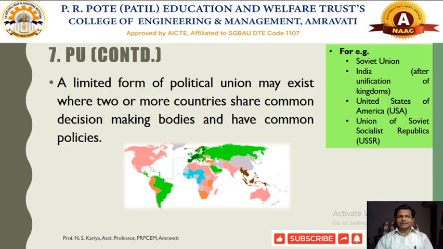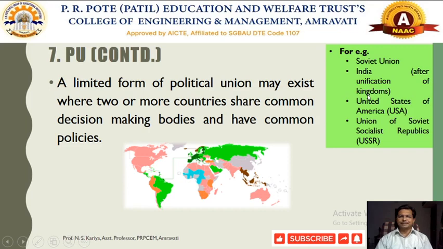Now when we are talking about complete economic integration, it even happened in India also, after the unification of kingdoms.